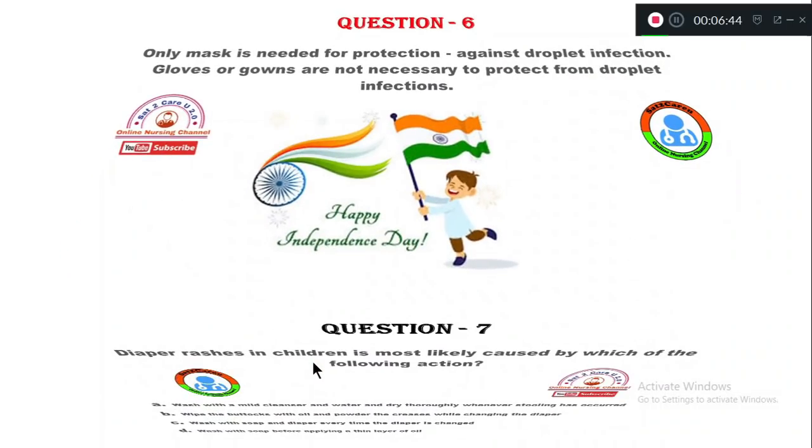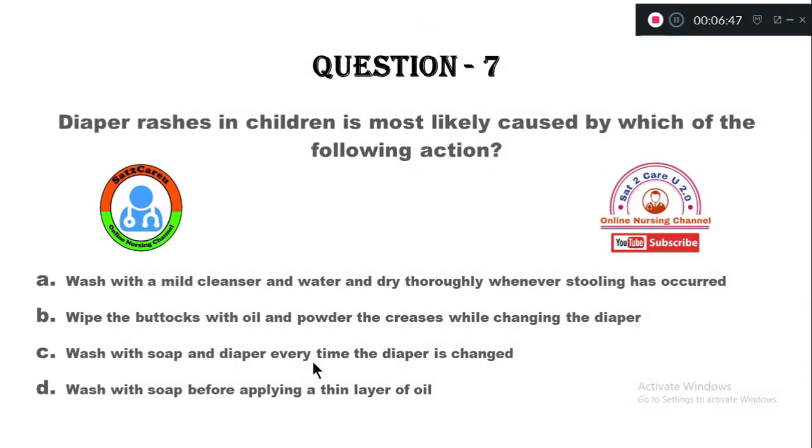Question number 7. Diaper rashes in children are most likely caused by which of the following actions?